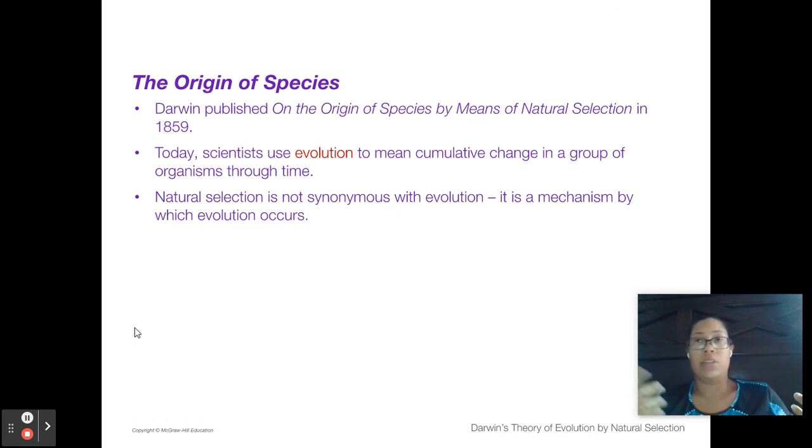So if I look in the human population and I look in a city and there's so many people with blue eyes, and then I look 2 generations later and there's an increase in the number of people with blue eyes, that is what is called evolution. We had an evolution in the allele frequency of blue eyes. Natural selection could have been that people found that more attractive and they chose people with blue eyes to reproduce with. So natural selection is the mechanism of evolution.